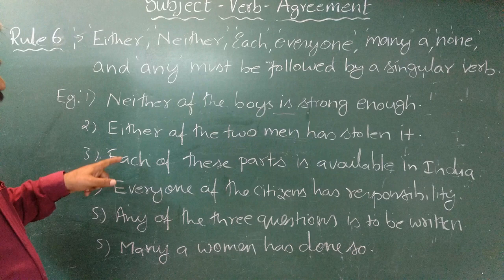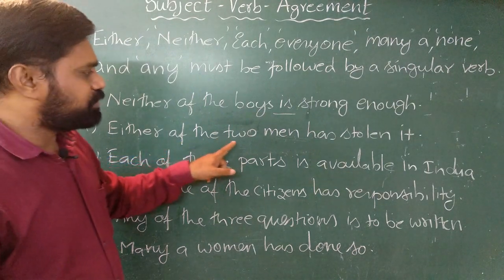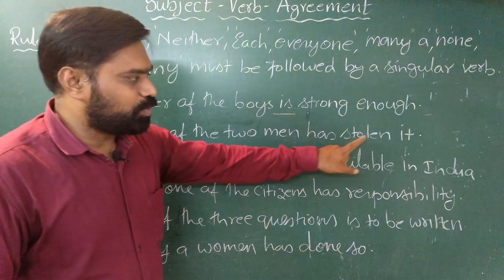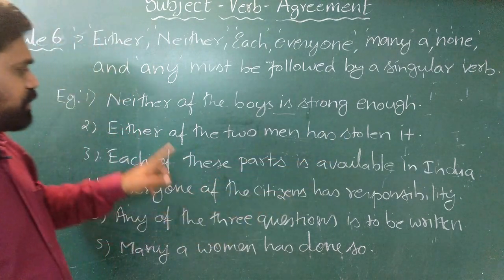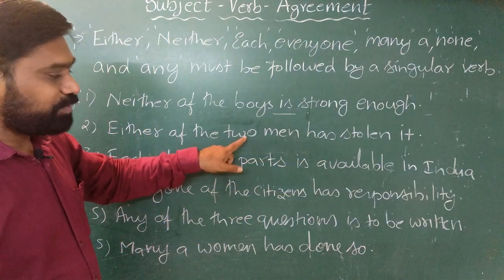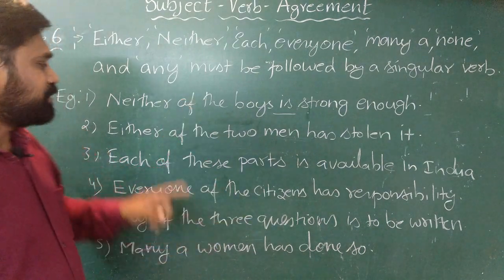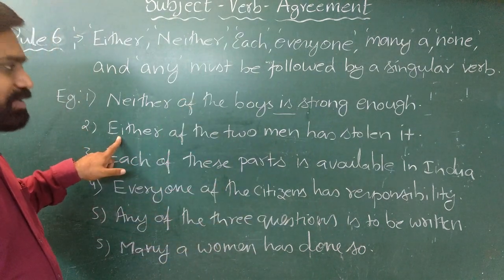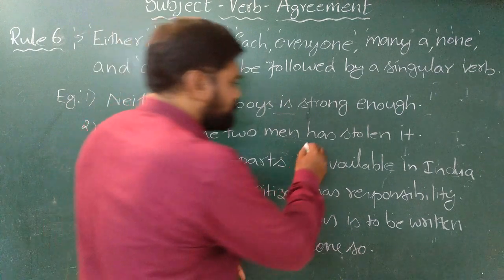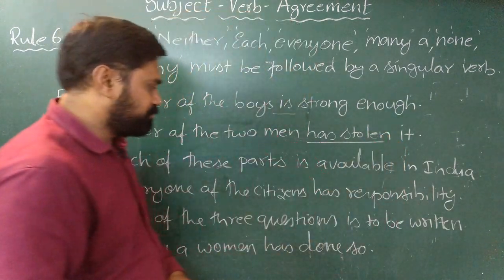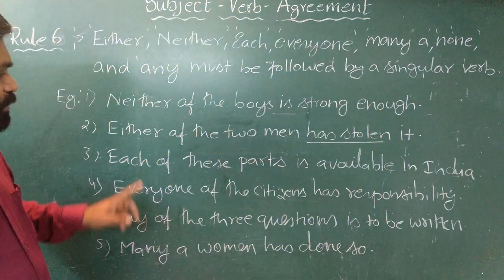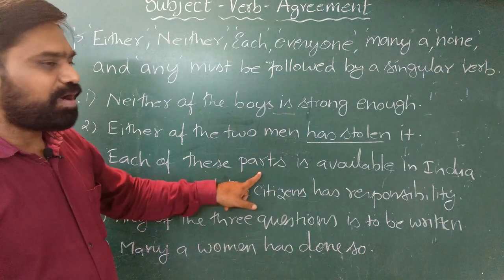Similarly, in the second example, either of the two men has stolen it. If you notice here, either of the two men. When we say two men, the subject seems to be plural, but as we are using either here, we should use the singular form of the verb. In third example, each of these parts.